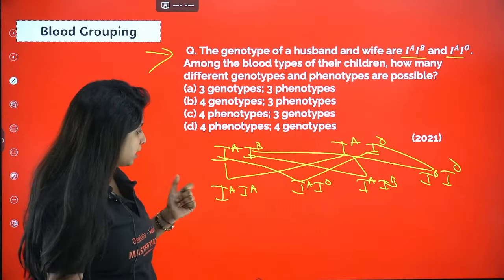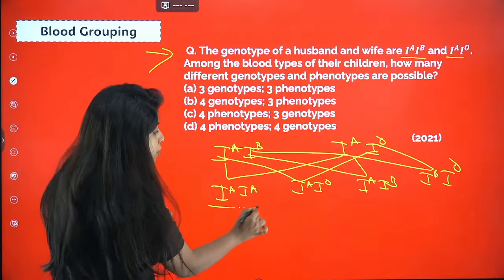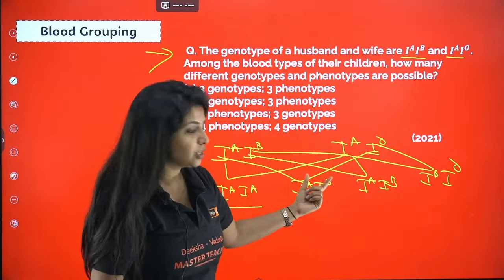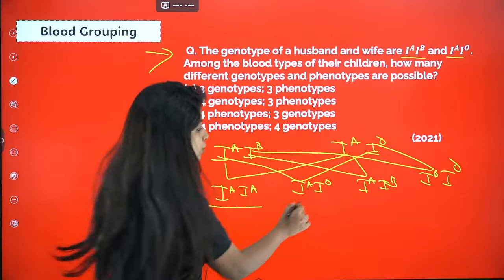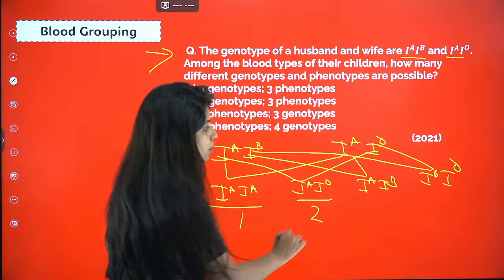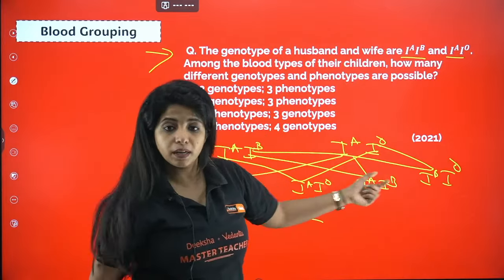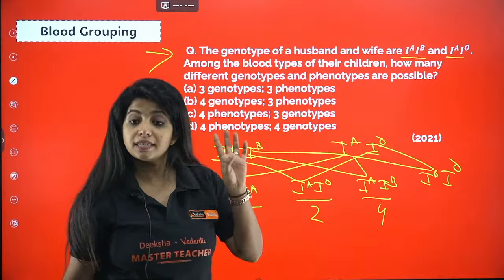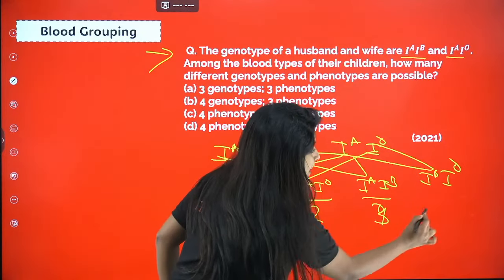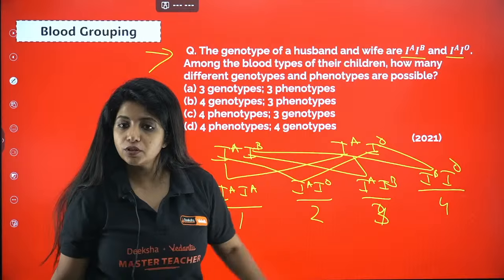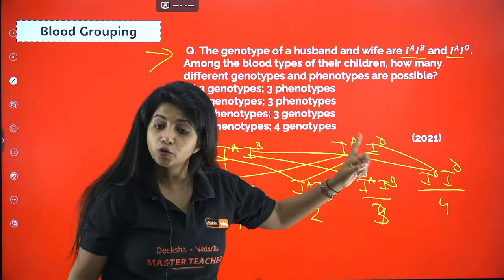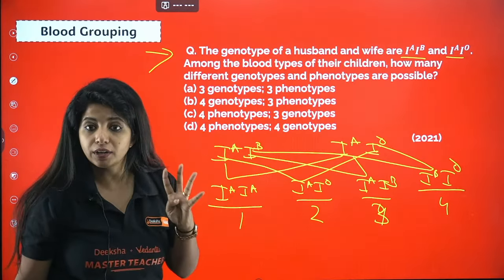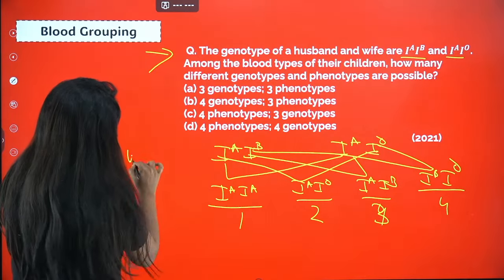Let me see, 3 genotypes are there. Genotypes mean genetic makeup. This is a unique genetic makeup, IAIA. IAIO is there. This is seen for the first time. So this is another genotype. First genotype, second genotype. Third one is IAIB. IBIO is the fourth genotype. This is all unique, my dear. None of them are going to be repeated, right? So how many genotypes do I see? I see 4 genotypes.